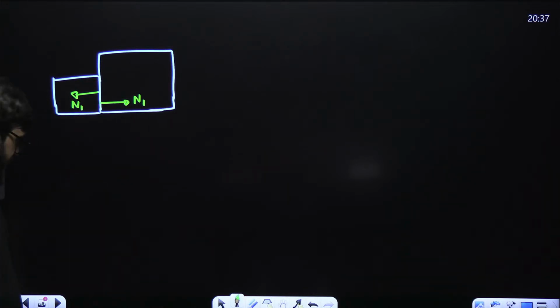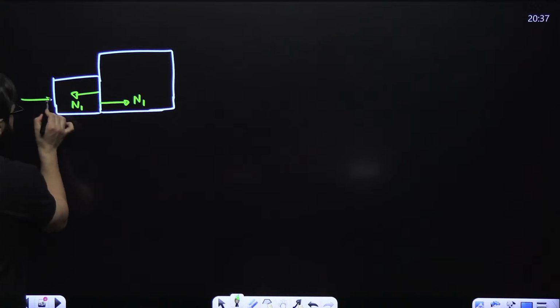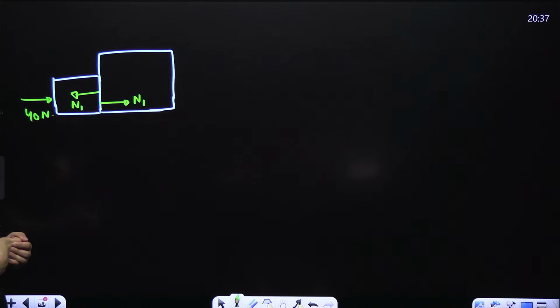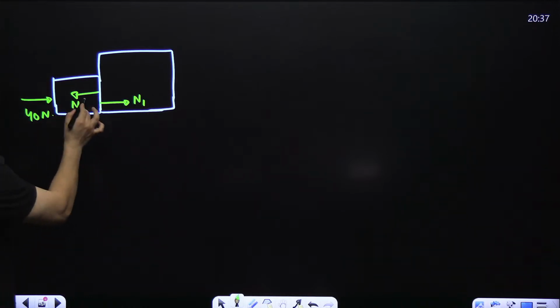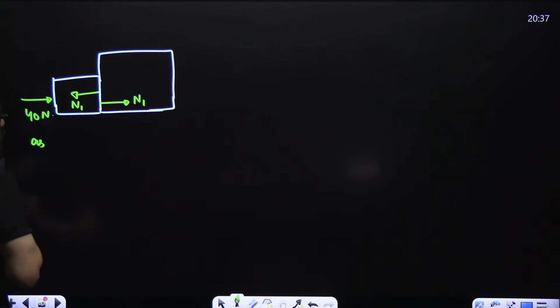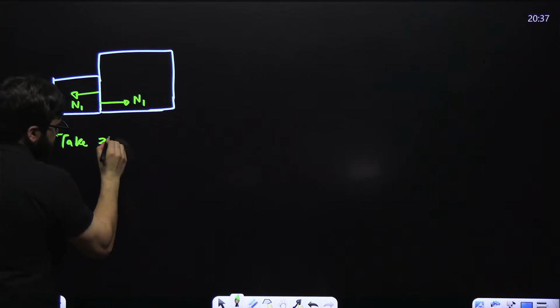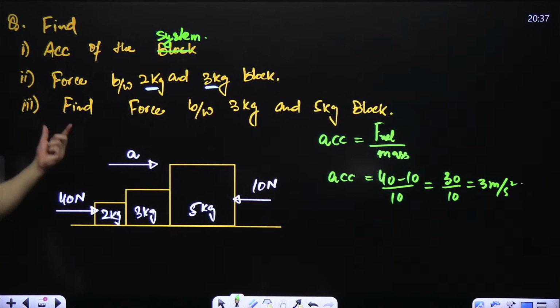Let's find this N1 in this particular case. Guys, see, let's take this block. What is the force on this 2 kg block? That is 40 Newton over here. We have to find N1. What is the mass of this one? 2 kg.